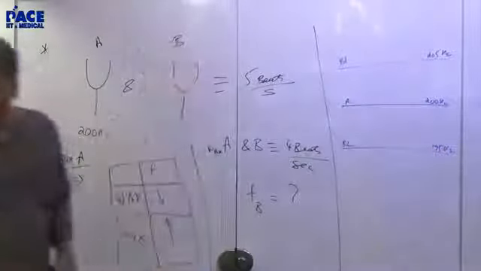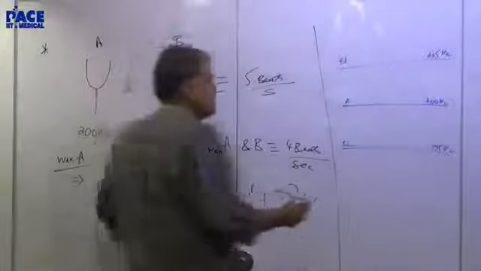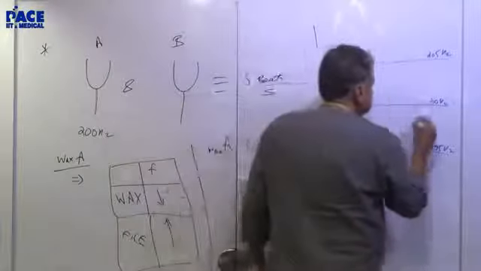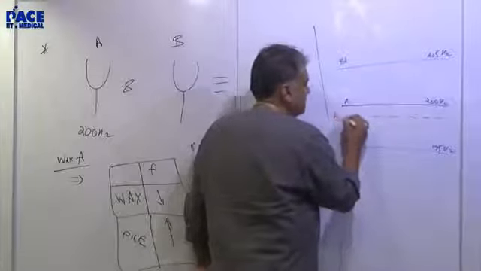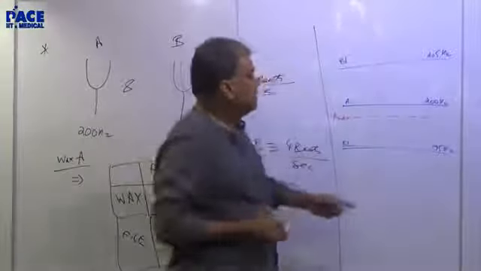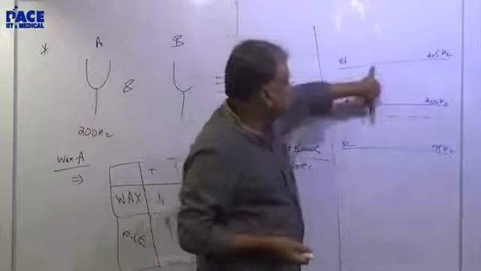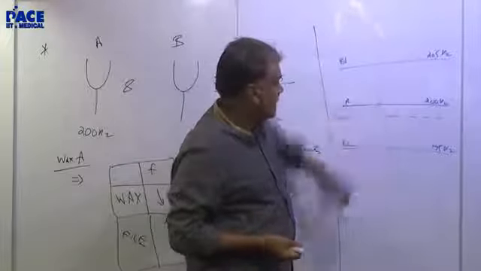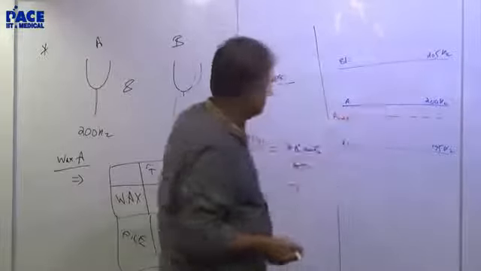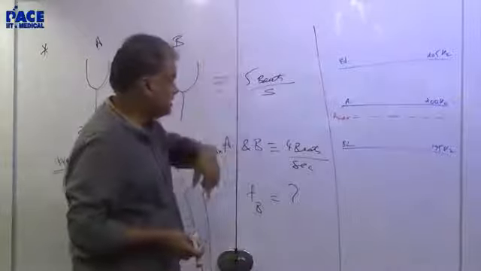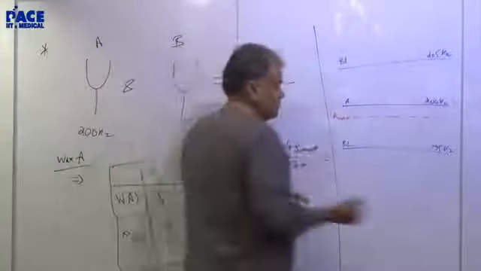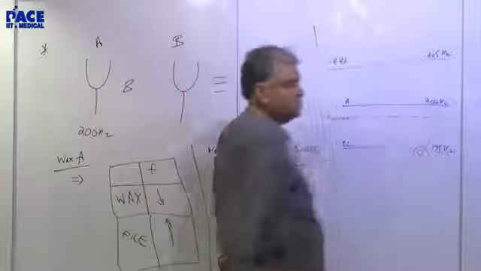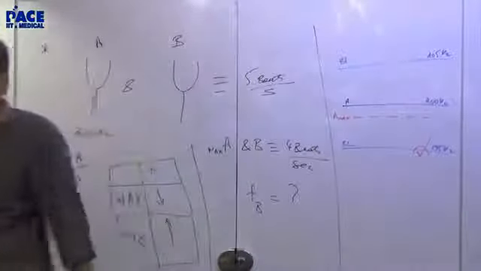Now when you wax A, the waxed A will be slightly less than 200. So it will be something here. This is the waxed A. So now what do you see? If it was B1, the gap would increase. But the gap has decreased. Because it is not 5, it has not become 6 or 7, it has become 4. It has become less. Therefore, this must be the right answer. That kind of inference.